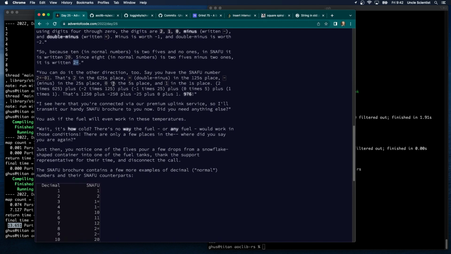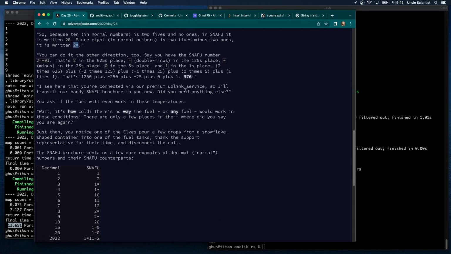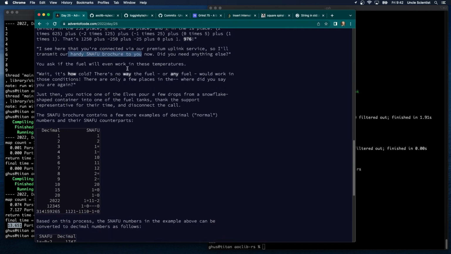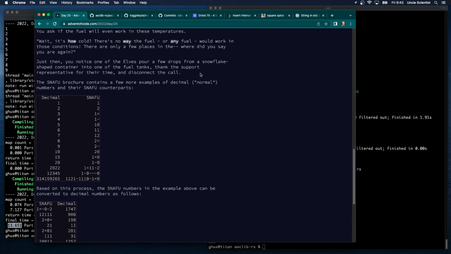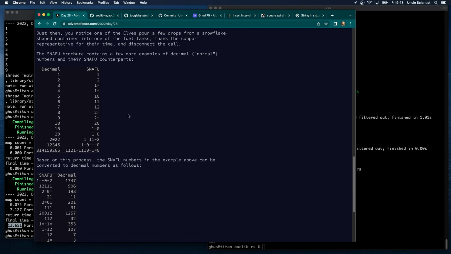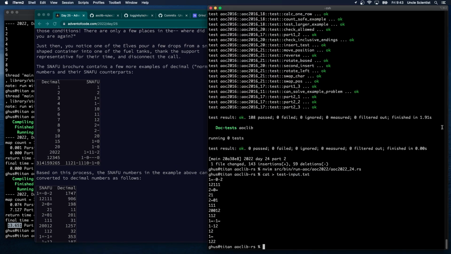And you can go the other direction. All right. Our handy SNAFU brochure. You ask if the fuel will even work in these temperatures. Wait, it's how cold? There's no way the fuel or any fuel would work in those conditions. There are only a few places in the... Where did you say you were again? Just then you notice one of the elves pour a few drops from a snowflake-shaped container into one of the fuel tanks. Thank the support representative for the time and disconnect the call. SNAFU brochure contains a few more examples. Okay. I think we can work with this, right?